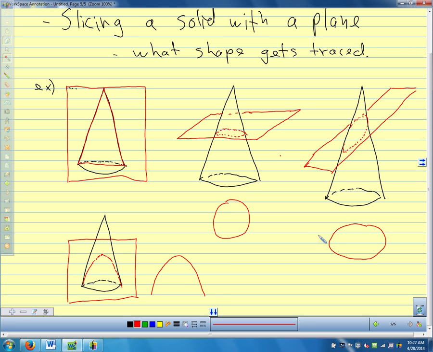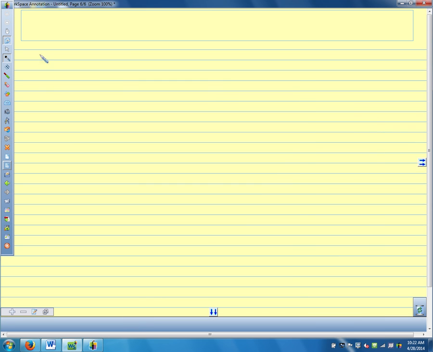We have a circle, an ellipse, and a parabola, and these are called conic sections. You'll learn about conic sections in Algebra 2 and in pre-calculus. Questions there? All right, for our last one, let's think about a cube and what kind of cross sections we could get if we cut up a cube.